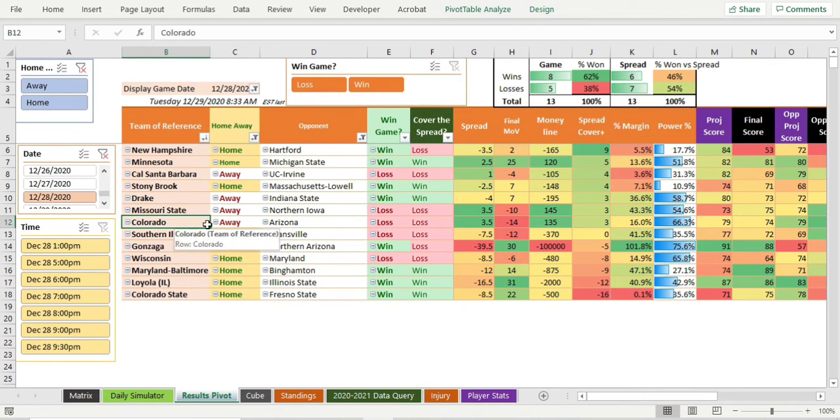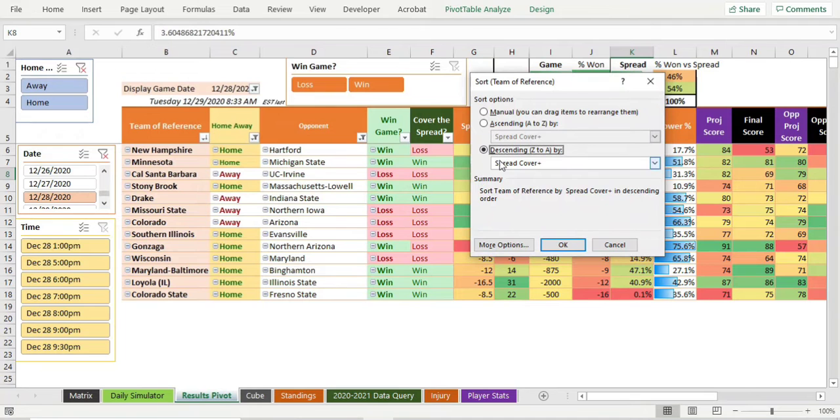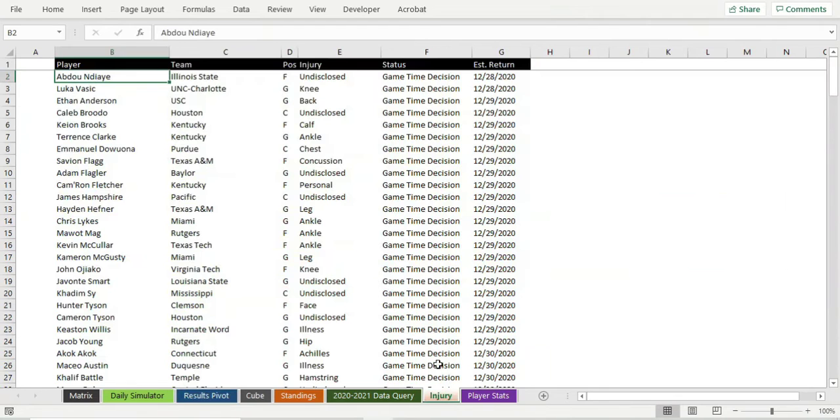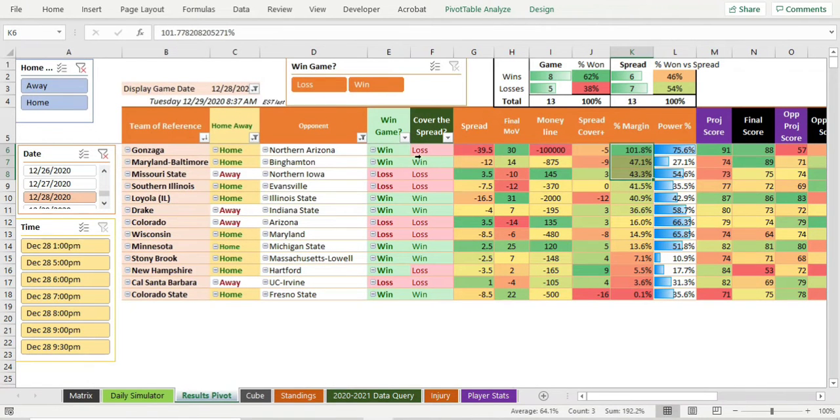That's a nice pickup, but the other one did not win. Colorado, was it? Yep. Colorado lost to Arizona on the road, though. You can see the difference between home and away. And UC Irvine, of course, won at home against Cal Santa Barbara. I have this sorted by spread cover. I should resort it the normal way so that we see the way it's supposed to look. Whoops. It's supposed to look in this order, which still wasn't a great day.